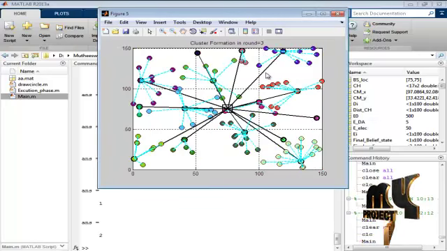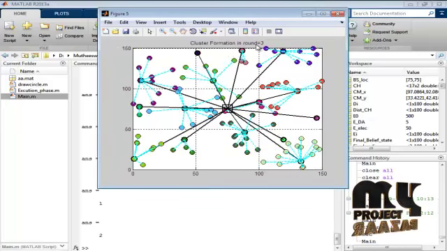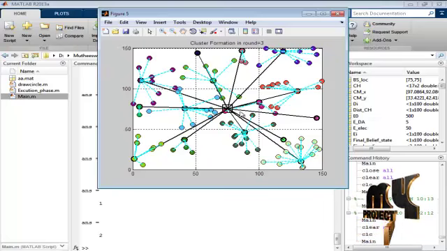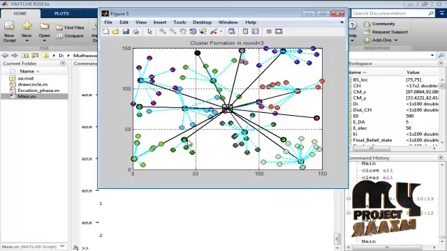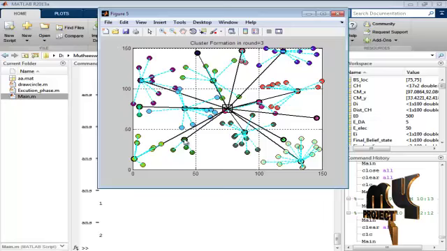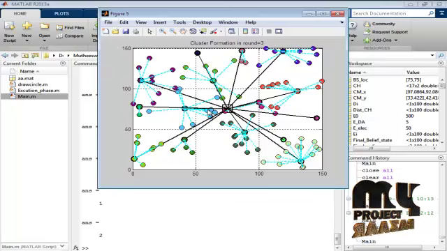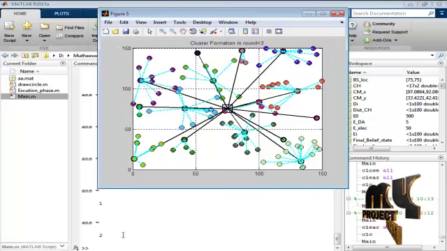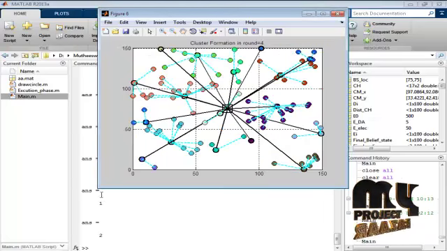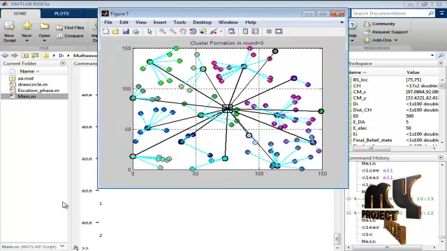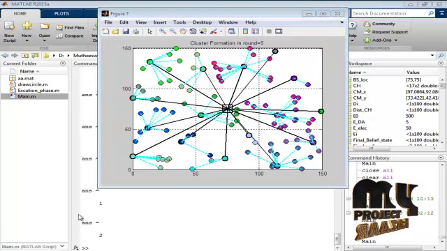And this is the cluster formation in round 3. Here the cluster groups and the base station are shown. Each cluster head transmits its packets to the base station, and every cluster member transmits its packets to the cluster head. This is the cluster formation in round 4. This is the cluster formation in round 5.